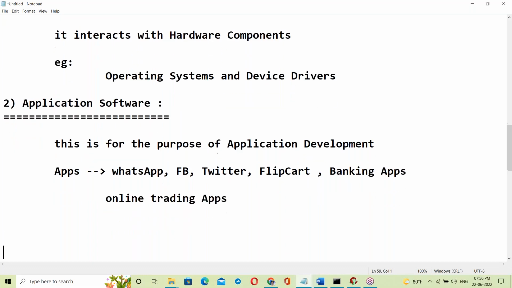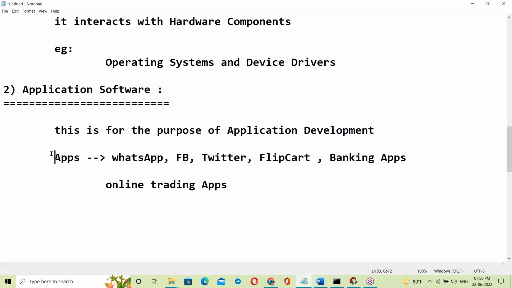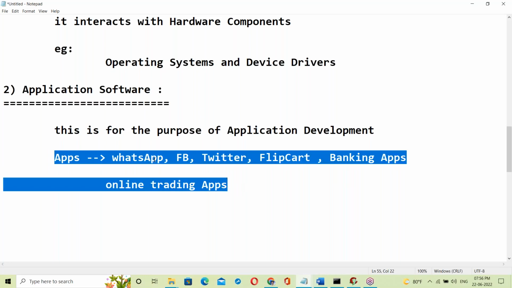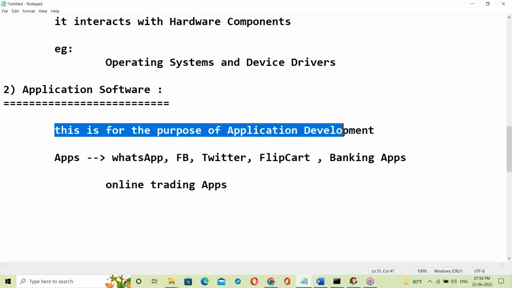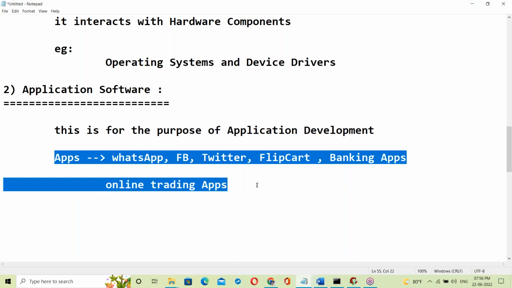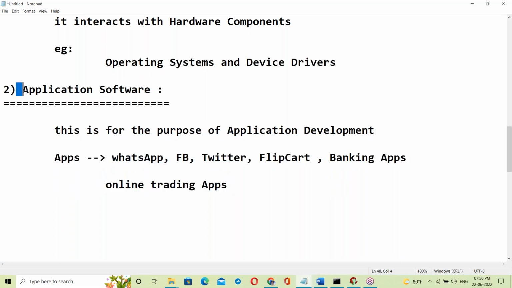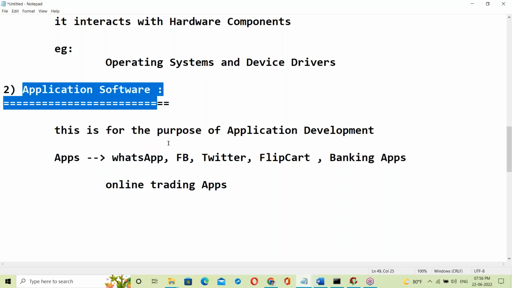So how do we develop this kind of applications? To develop this kind of applications, we need some software, and that software is called application software.